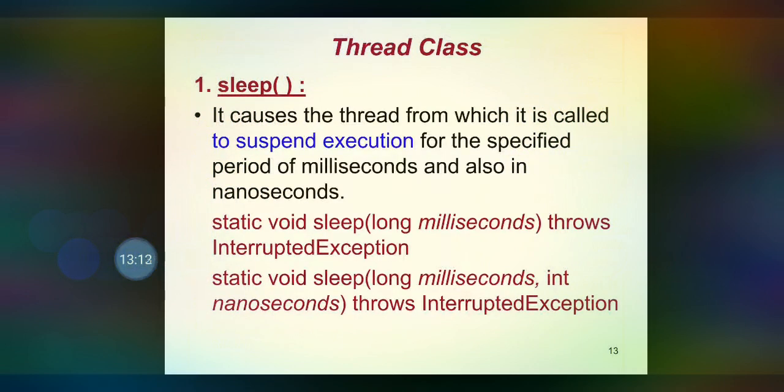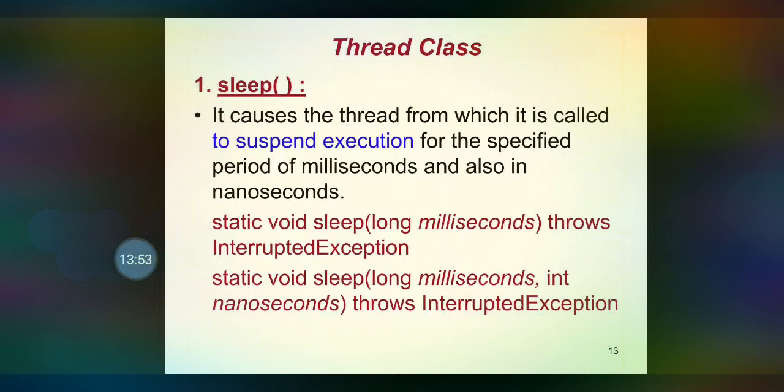So let us discuss some methods of the Thread class. The first one is the sleep() method. The sleep() method makes the thread sleep for some milliseconds. We can give the time in nanoseconds also. So there are two types of sleep syntax given here. One is sleep(long milliseconds) and another one is sleep(long milliseconds, int nanoseconds). During sleep an exception may be caught, and that exception is InterruptedException.